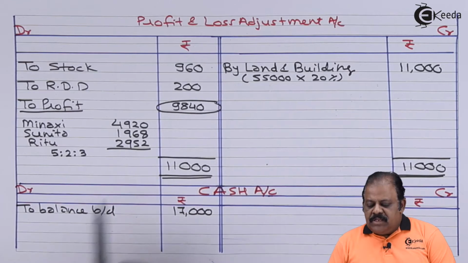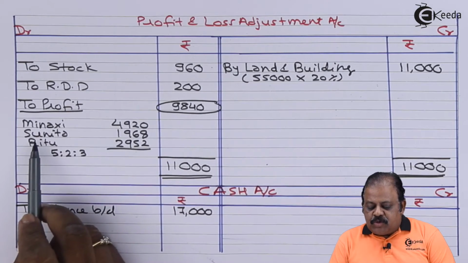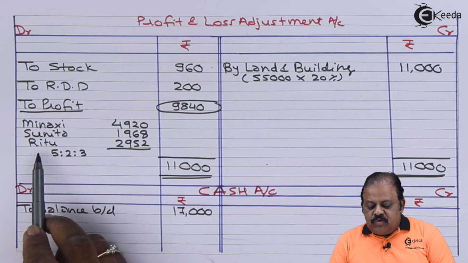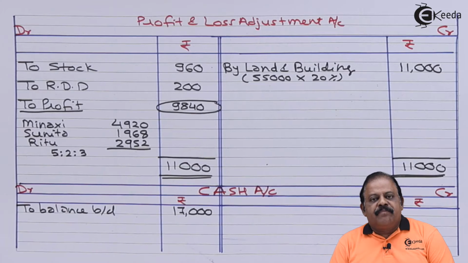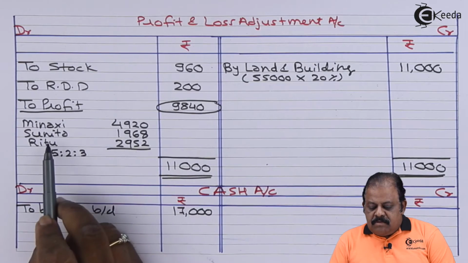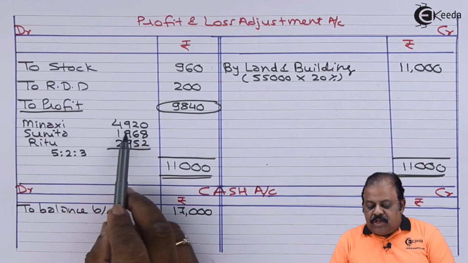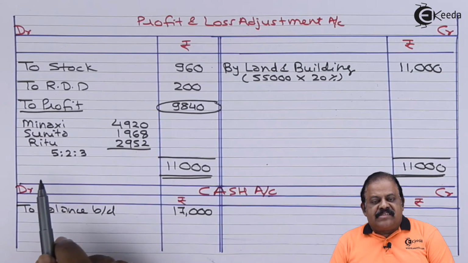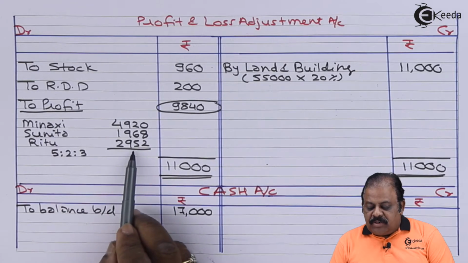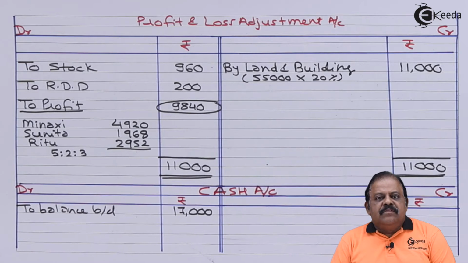9,840. This amount of profit is distributed between Meenakshi, Sunita, Ritu in the ratio of 5:2:3. Meenakshi's share 4,920, Sunita 1,968 and Ritu 2,952. This will be transferred to their respective capital accounts on the credit side.